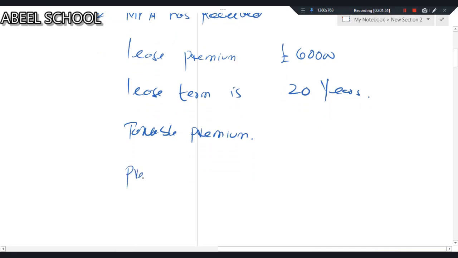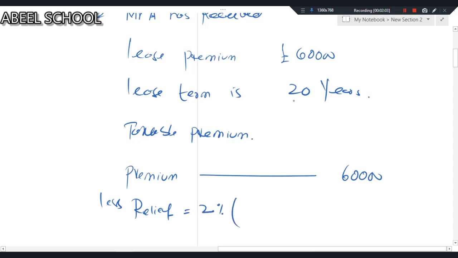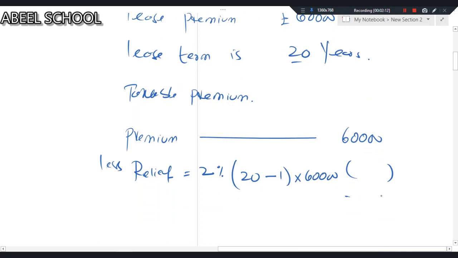So first simply write the amount of the premium, which is 60,000, less the relief. How do we calculate the relief? It is very simple: 2% (n minus 1), where n is the lease term, times the amount of premium. After deducting the relief, whatever comes is your taxable premium, and this taxable premium will increase your property income.